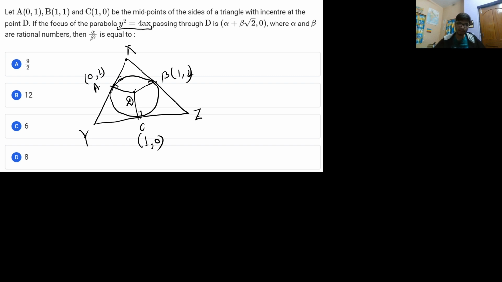It is also saying that the focus of this parabola, y square is equal to 4x. I took this problem because there is not much concept of parabola involved, but it involves the concept of straight lines or the coordinate geometry that we studied in the initial lectures. If you know the following thing, it says that it passes through the point D, and the focus is equal to alpha plus beta root 2 comma 0.